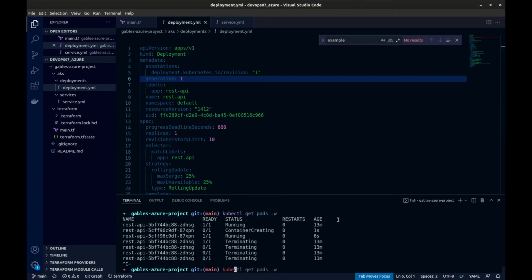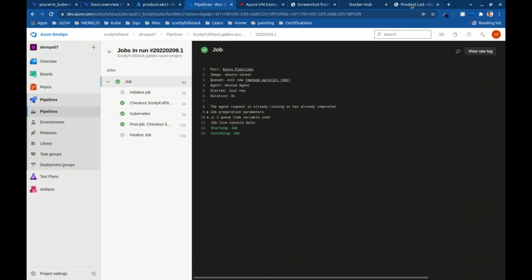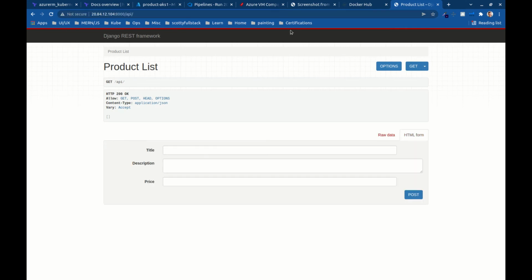Let's jump back and let's do this again. Kube control, we already have it up there. So describe pod. I'm going to grab the new one, and then we're going to do a pipe to grep and -i for case insensitive image. And look, there's our new image, right? And if I were to come back and reload this, my object's gone because the pod has recycled, but our app is up and running with the new version. Pretty awesome. So yeah, that's it for that.